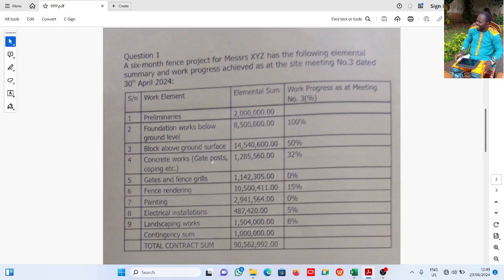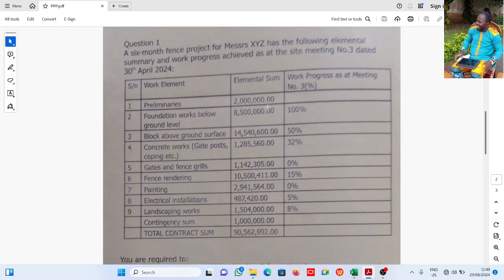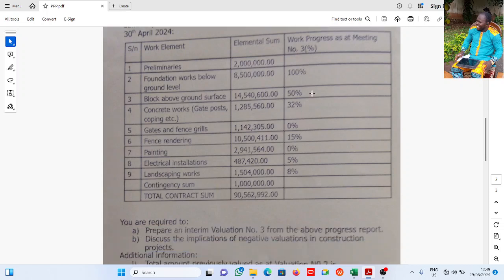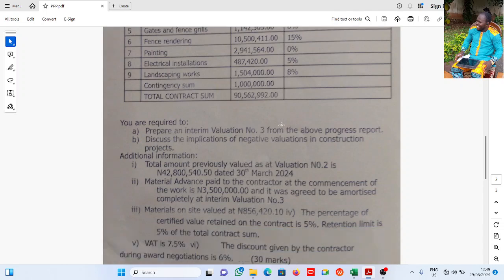All right, now these are the details. Preliminary is 2 million. In that order, you can see here what has been done, the percentage of work done till date. That's the progress on the site. And the question is, prepare an interim valuation number 3 from the above progress reports, and discuss the implication of negative valuations in construction projects.